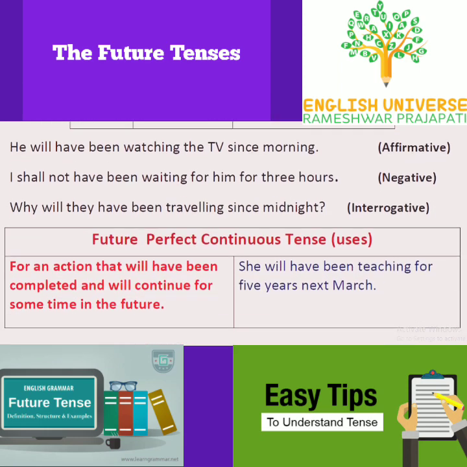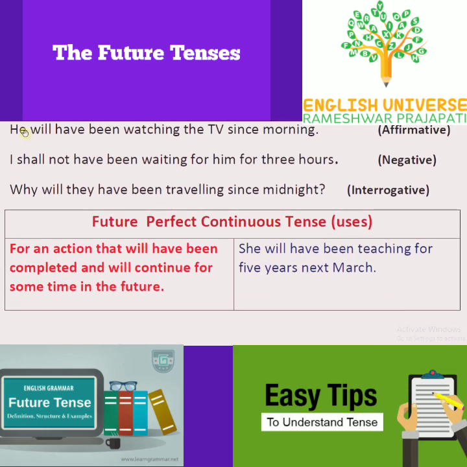Now take examples. We will have been watching the TV since morning. This is affirmative sentence. I shall not have been waiting for him for 3 hours. This is negative sentence. Why will they have been traveling since midnight? This is interrogative sentence. We use since for exact time, for point of time. For duration of time, we use for.